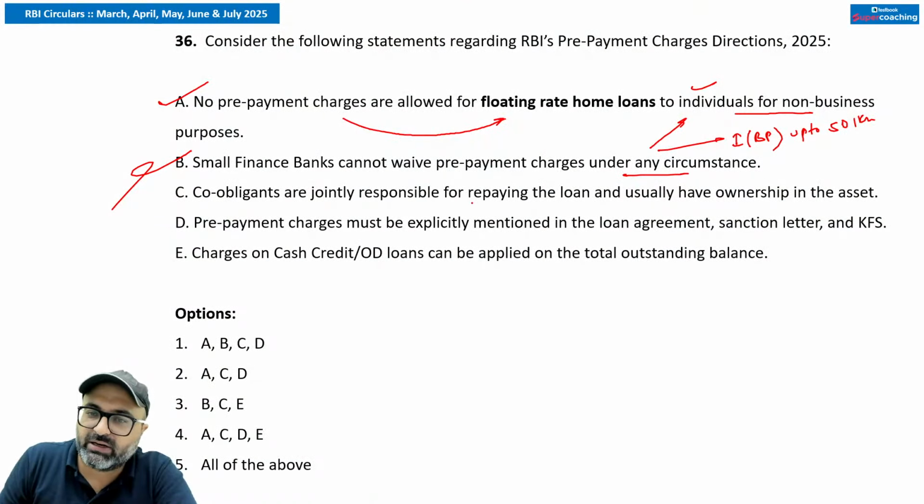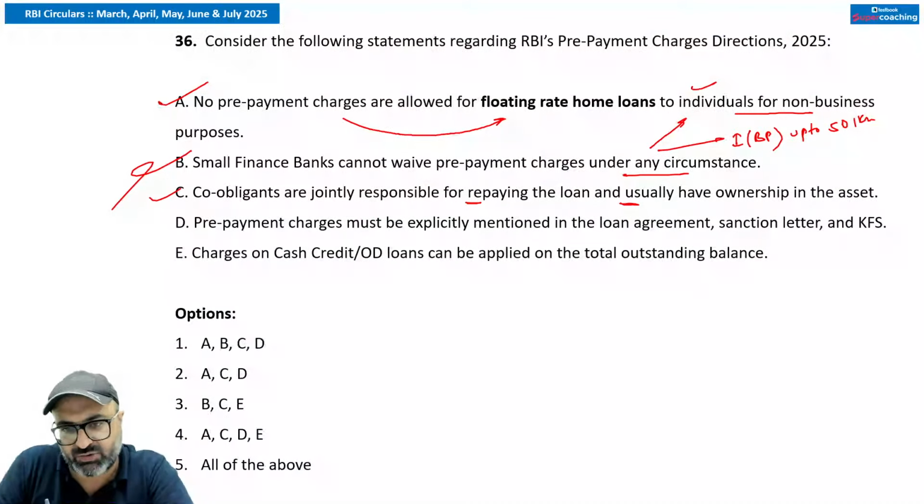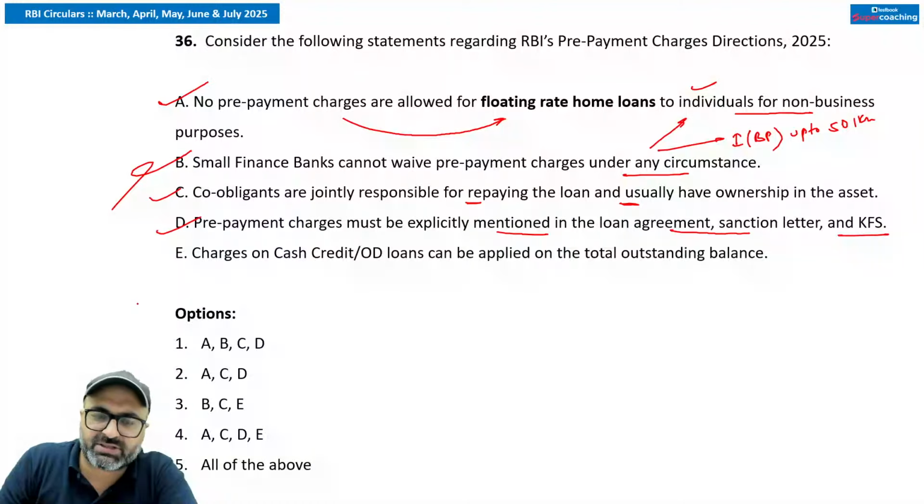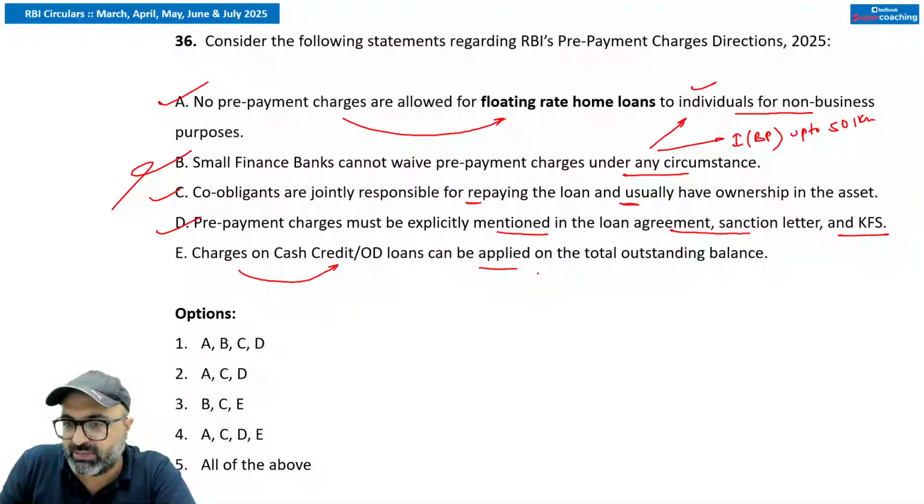Co-obligants are jointly responsible for repaying the loan and usually have ownership in the asset. That is true. The next point is prepayment charges must be explicitly mentioned in the loan agreement, sanction letters, as well as key fact statement. That is also true. Charges on cash credit or overdraft loan can be applied on the total outstanding balance.